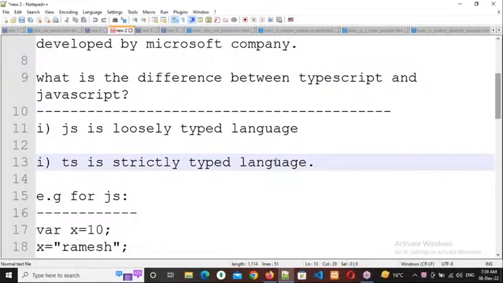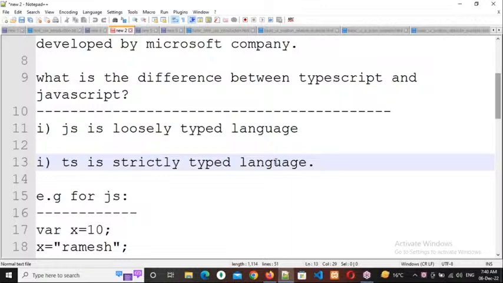Loosely typed means however we can type. Strictly typed means typing with seriousness. No. Here typed means data types. Whenever you want to program, we need to deal with data. Whenever you are dealing with data, there will be different types of data also.